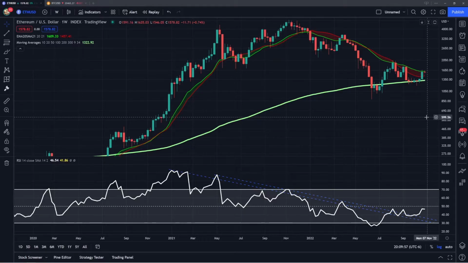Today I'm going to be looking at Ethereum and I'm going to cover some levels on the weekly chart. We'll be looking at the RSI and this break of this big longer term downtrend. Going to talk about the 20 and 21 weekly averages and how that's been our resistance, as well as the most recent bounce off of the 200-week average as our support.